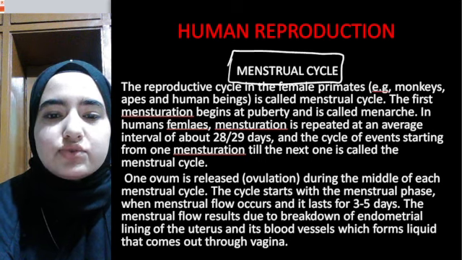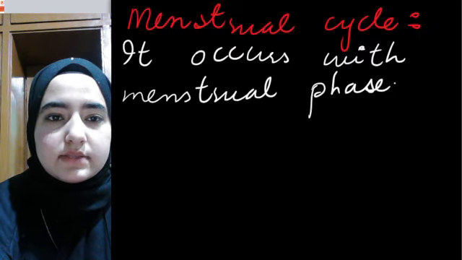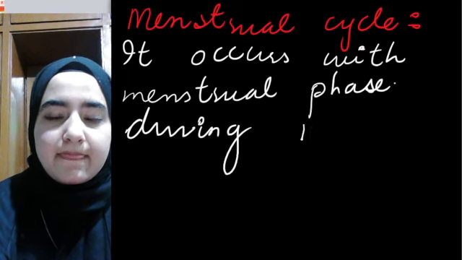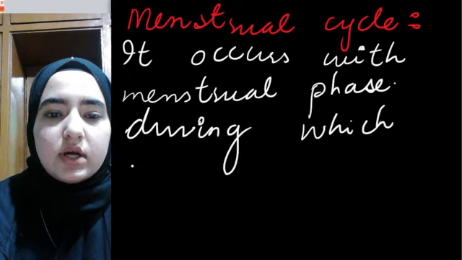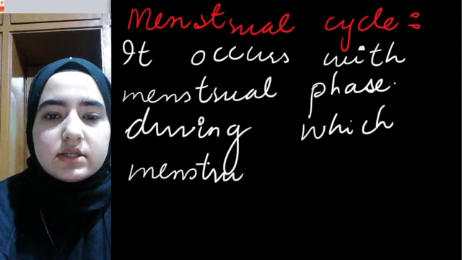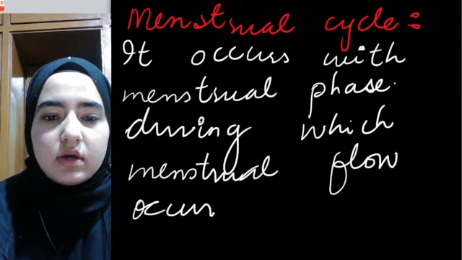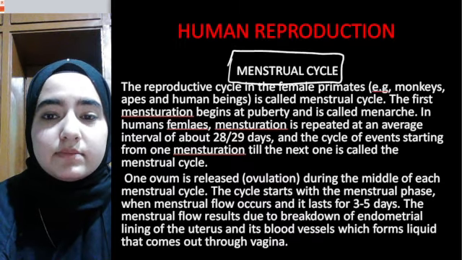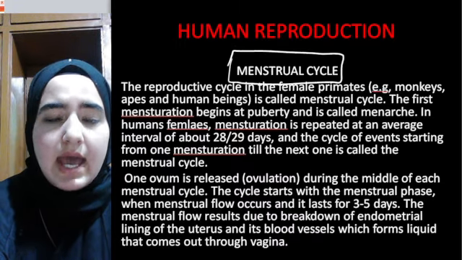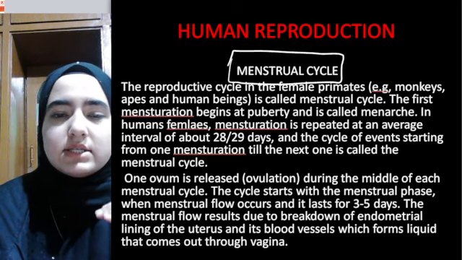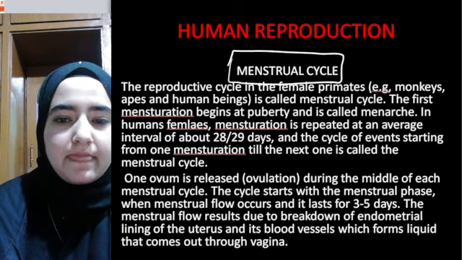It's that phase during which menstrual flow occurs. I hope this concept of menstrual flow is clear. And this menstrual flow usually lasts for 3 to 5 days.